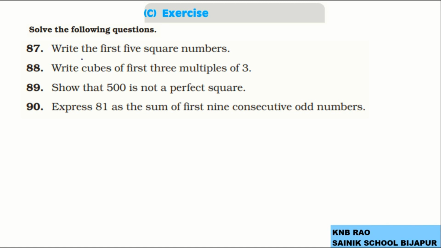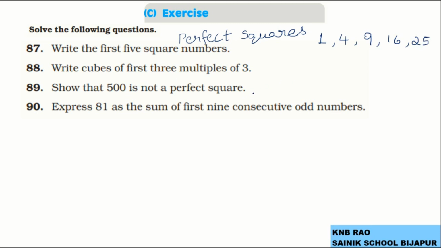Question number 87 is, write the first 5 square numbers. You know, first 5 perfect squares. He means here perfect squares. So what are the first 5 perfect squares? 1 square is 1, 2 square is 4, 3 square is 9, 4 square is 16 and 5 square is 25. These are the first 5 perfect squares.